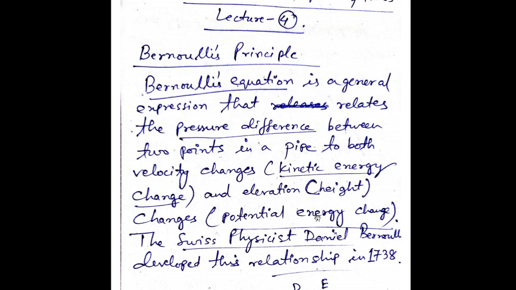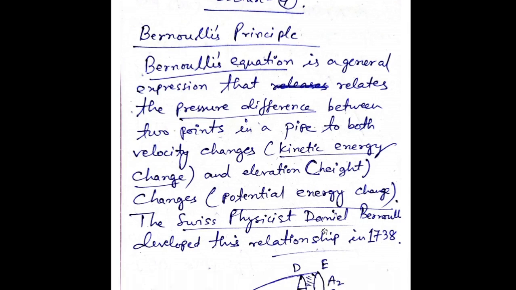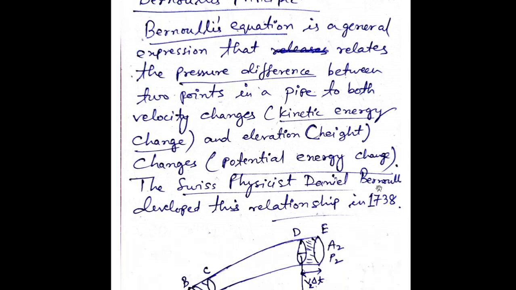So potential energy varies with height because m and g are both constant, and kinetic energy will change with velocity, right? So I have these two things, kinetic energy and potential energy. The Swiss physicist Daniel Bernoulli developed this relationship in 1738.